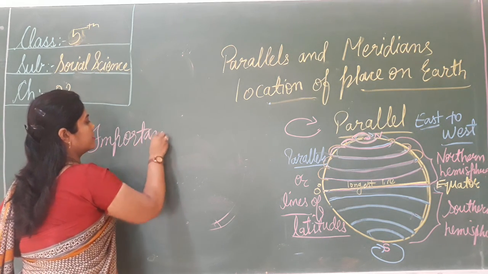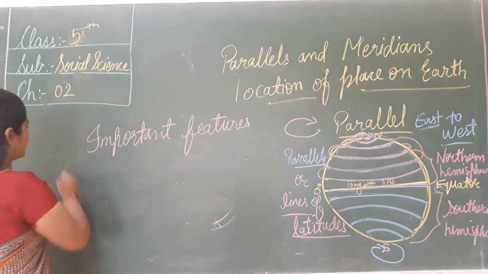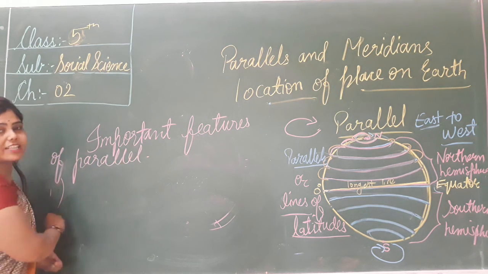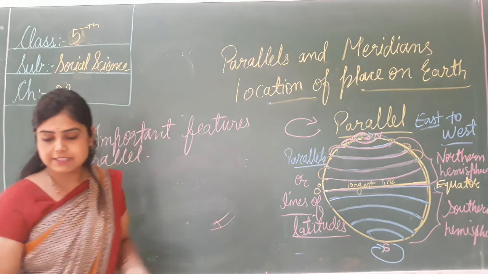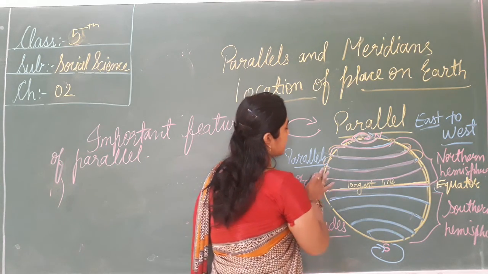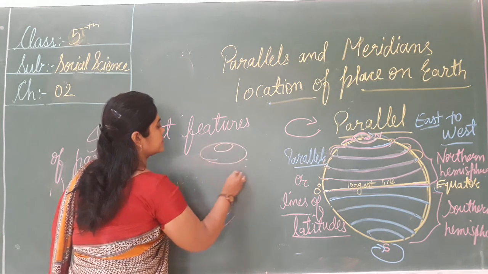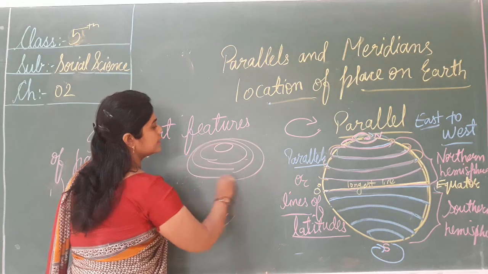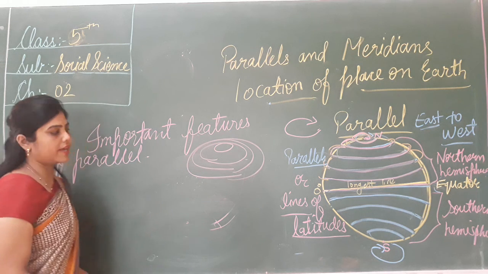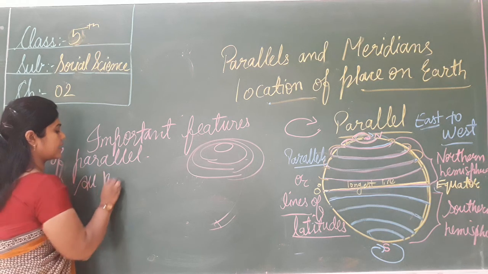Important features of parallel. So what are the important features of parallel? First one is all parallels are complete circles. So these are the complete circles. These lines are the complete circles. Okay. So the first feature is all parallels are complete circles.